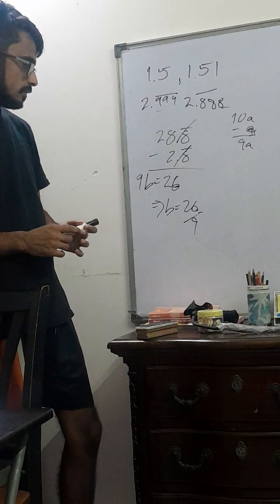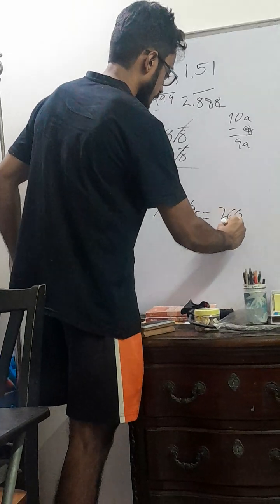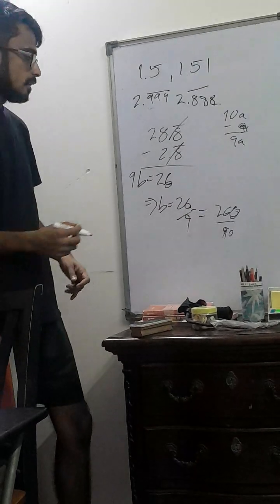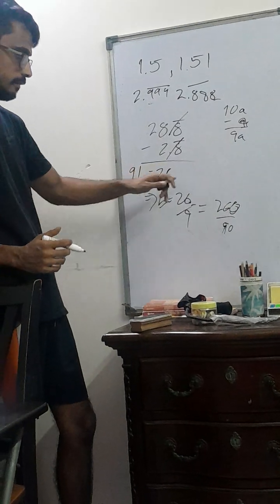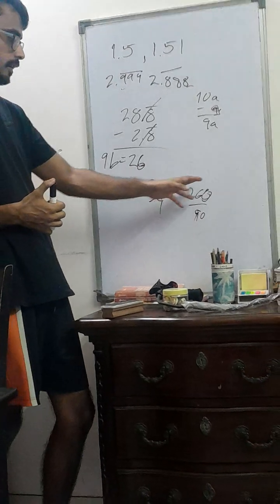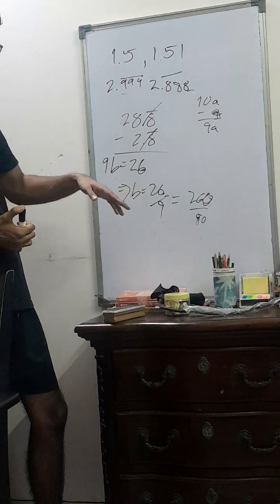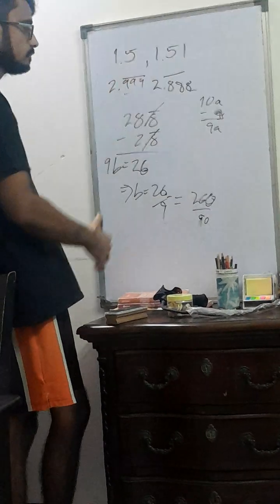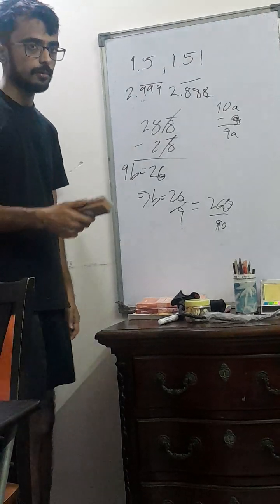Now, here's the thing. B is equal to 26 by 9. It's also equal to 260 by 90. 260 by 90, therefore, is called an equivalent rational number. The smallest form is 26 by 9, because 26 and 9 are co-prime numbers. They have no common factors other than 1. So every equivalent rational number can be simplified to p by q, where q is not 0 and p and q are co-prime. That's the first thing, the first operation with rational numbers that I want to show you.